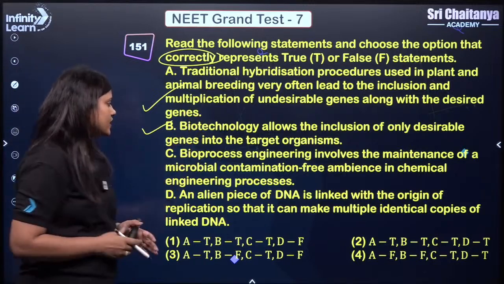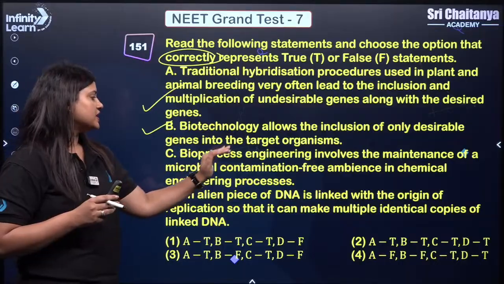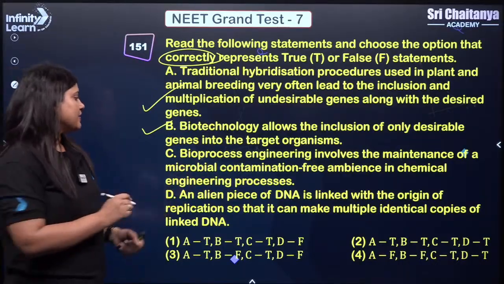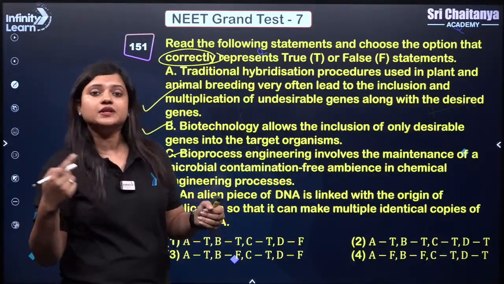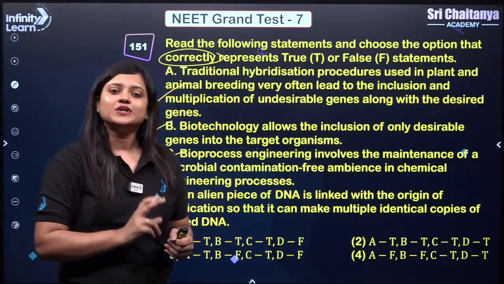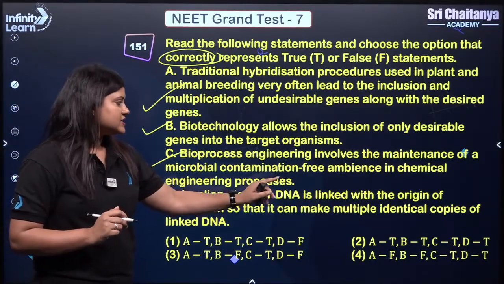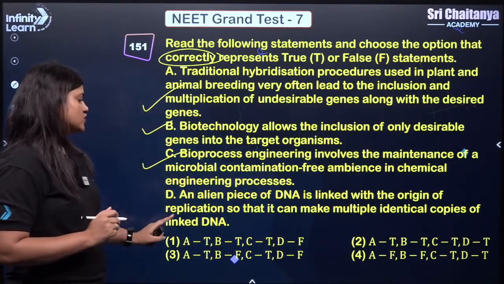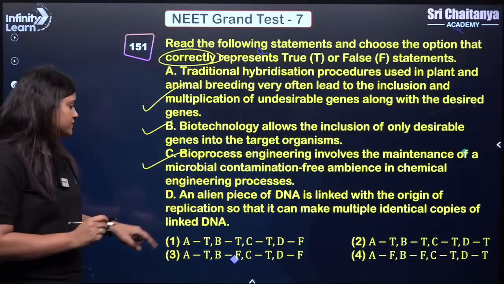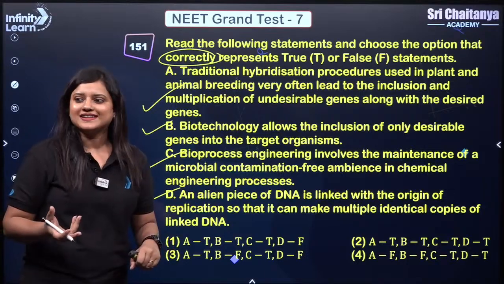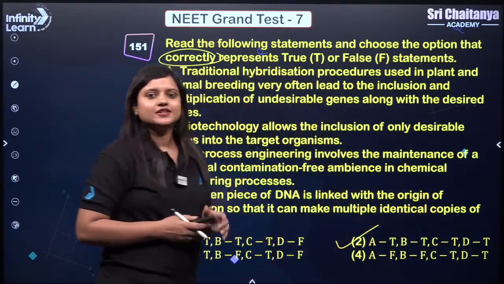So this is true. Bioprocess engineering involves the maintenance of a microbial contamination-free ambience. In chemical engineering processes, yes, we do that. We don't want the growth of undesirable cells, right? We want only the selected ones. So this is true. An alien piece of DNA is linked with the origin of replication so that it can make multiple identical copies of the linked DNA. So all are correct. So the correct answer for this question will be 2.